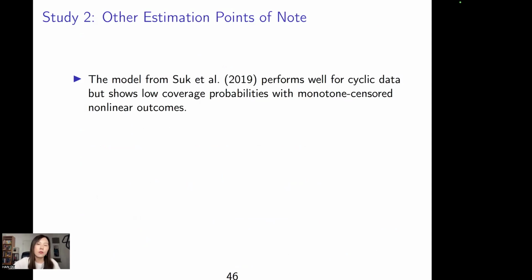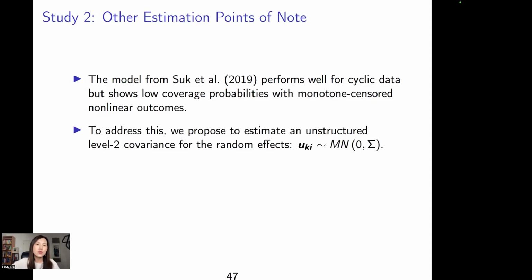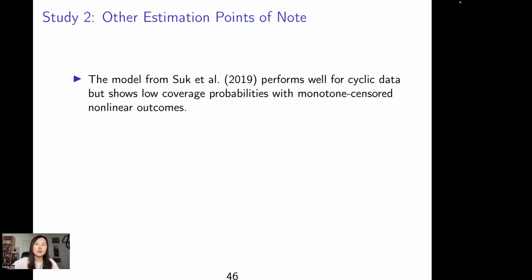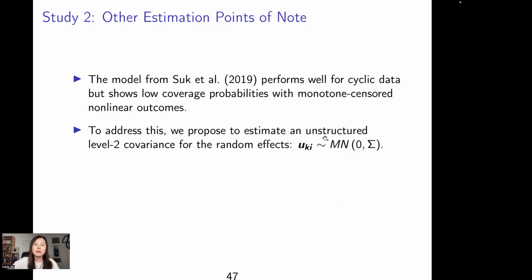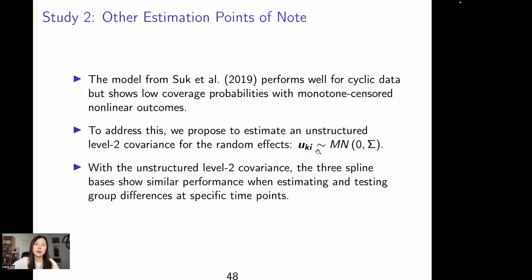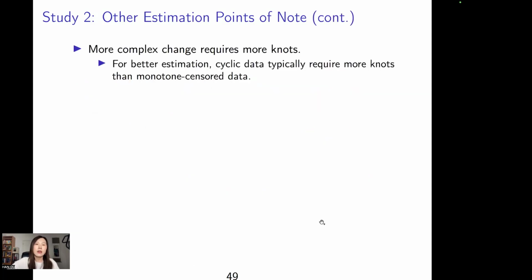It will lead to a rough change trajectory. And we find that the model from the 2019 paper performed very well for cyclic data, but it has a low coverage rate when we have censored data. So to address this, we say, how about not using this block diagonal matrix? Let's use a full unstructured covariance matrix for the level 2 covariance matrix. And we find that by using this, the three spline bases have very similar performance. And the performance indeed is very good.